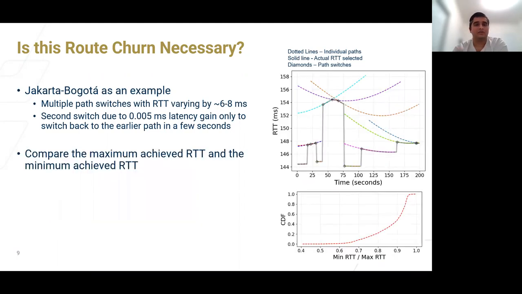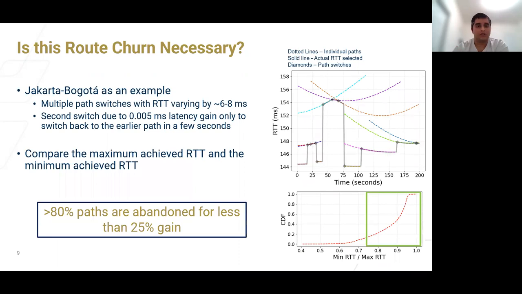Having looked at this example, we try to see, for the general case of all the 5,000 source-destination pairs, if the latency gains show any other patterns. We plot a CDF of the ratio between the minimum RTT and maximum RTT observed during the 100-minute simulation duration. Here we observe that more than 80% of the paths are abandoned for less than 25% gain. This means that in most cases, route churn results in very minimal latency gains. It's not just latency. As we show in the paper, this unnecessary churn can impact application performance significantly.